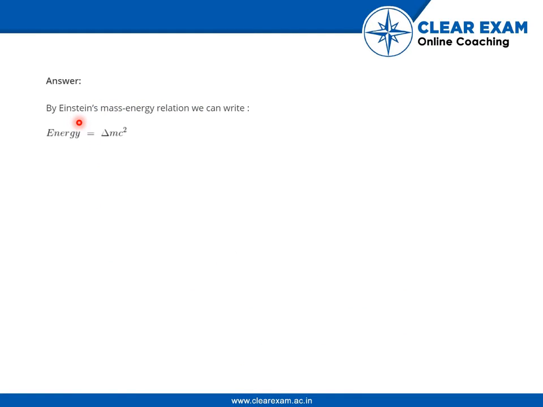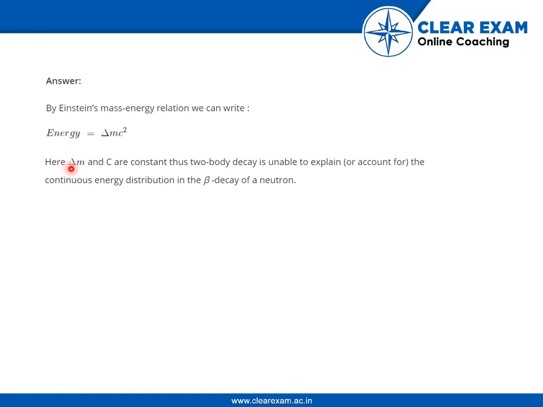So the answer to the question is: by Einstein's mass-energy relation, we can write energy equals delta m c square. Here delta m and c are constant, thus two-body decay is unable to explain or account for the continuous energy distribution in the beta decay of a neutron.